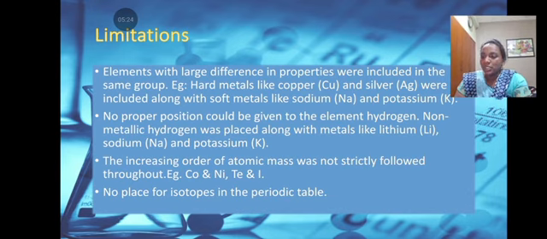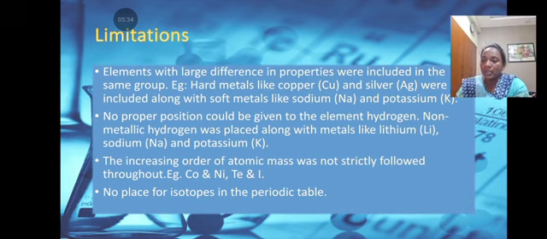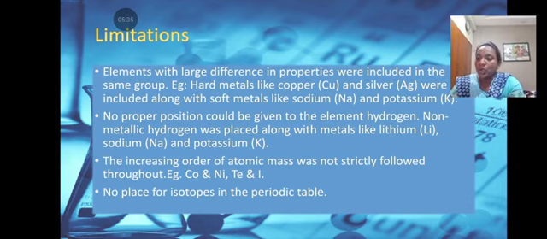Now we are going to see the limitations of Mendeleev's model. Elements with large difference in properties were included in the same group. Example, heavy metals like copper and silver were included along with light metals like sodium and potassium. No proper position could be given to the element hydrogen. Non-metallic hydrogen was placed along with metals like lithium, sodium and potassium.